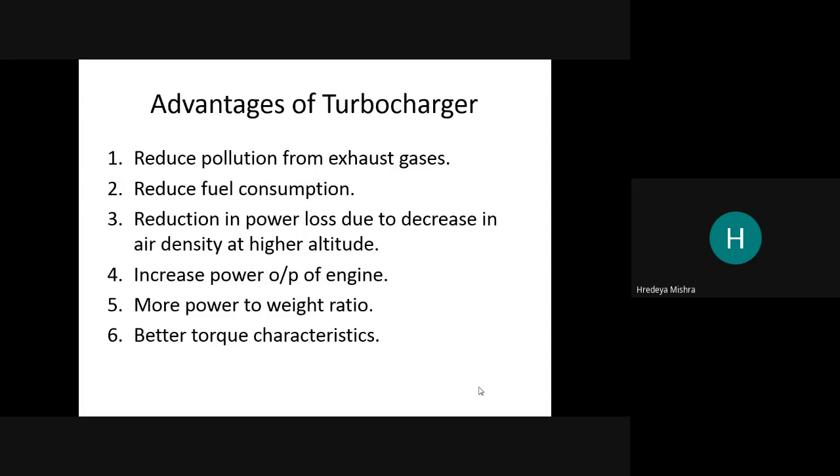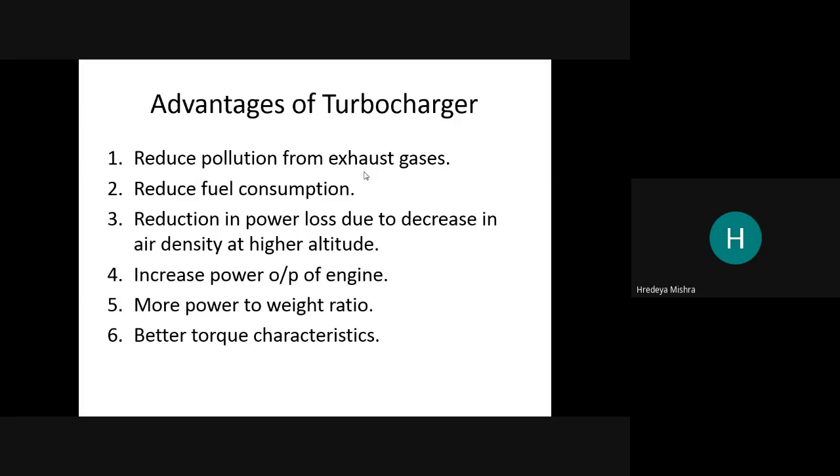Now what are the advantages of the turbocharger? Reduction of pollution from the exhaust gases. As I told you, because we are going to use exhaust gases, and exhaust gases have more content of carbon oxide and carbon monoxide, when we utilize these gases it is helpful to reduce the pollution of the environment. Reduce fuel consumption.